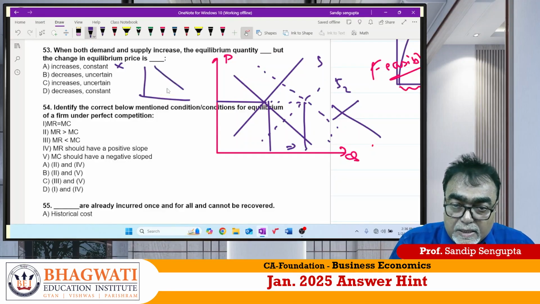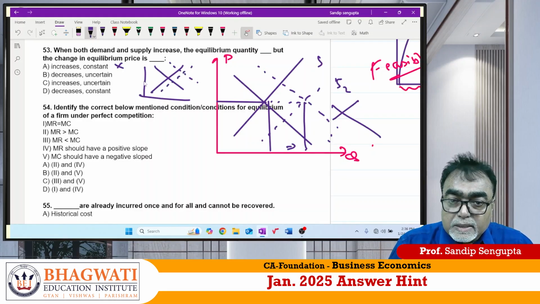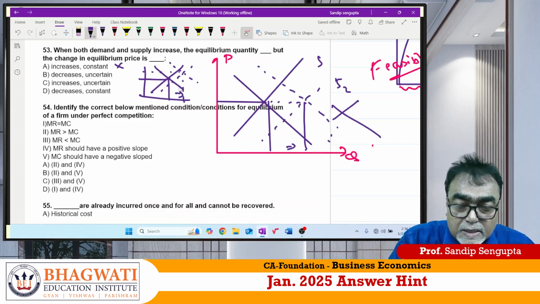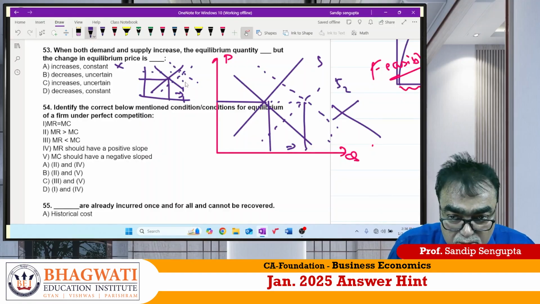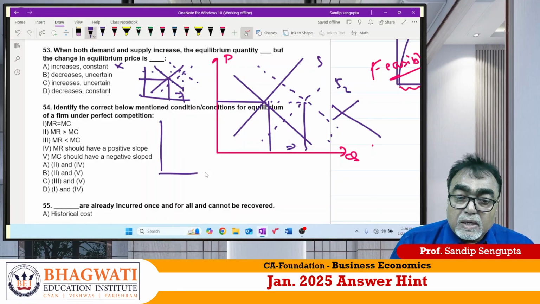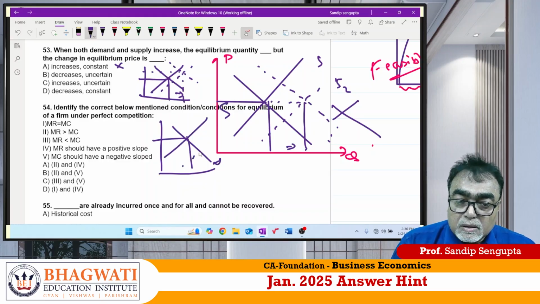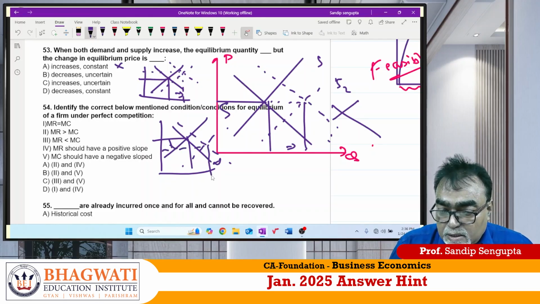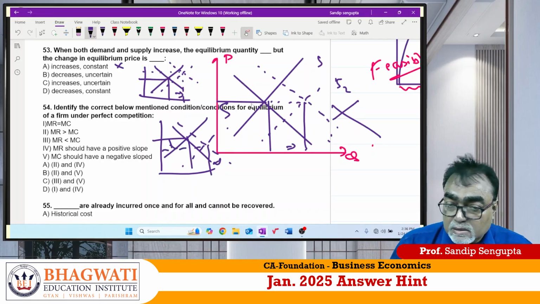If it is other than this proportion, so demand increases more, supply increases less. What is happening? Price is increasing, quantity is also increasing. Correct or not? Now if supply increases more than demand, beta, price will decrease but quantity will increase. Correct or not?